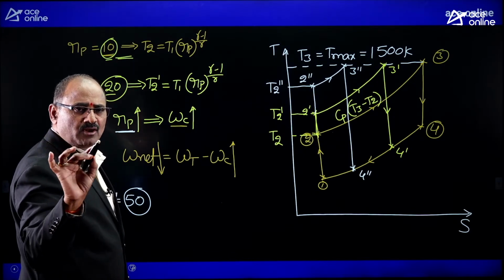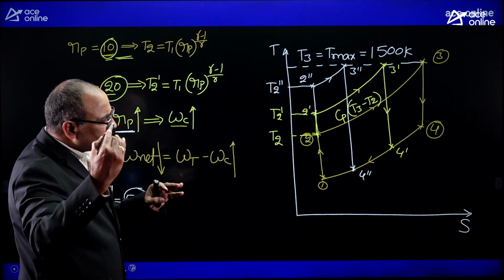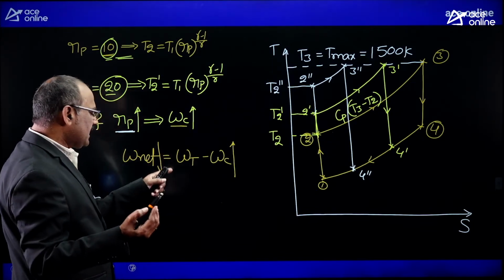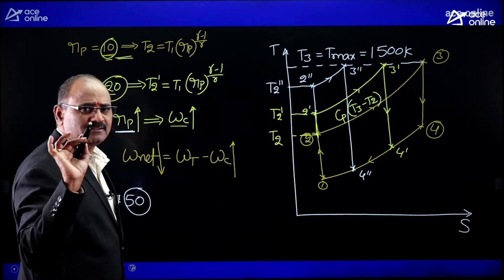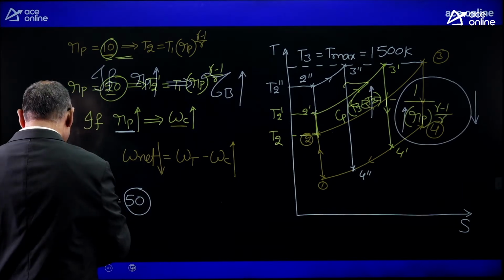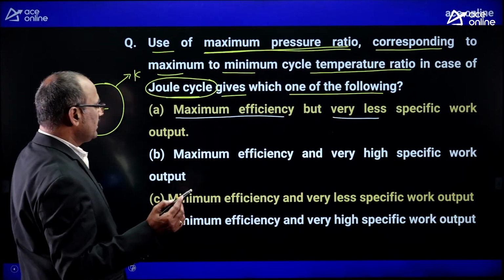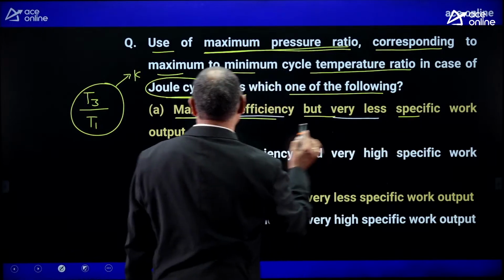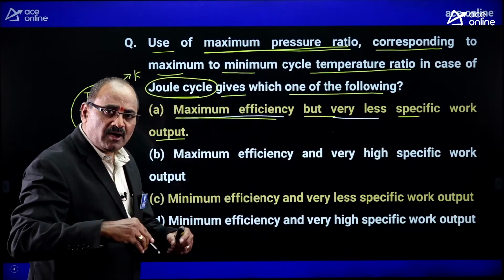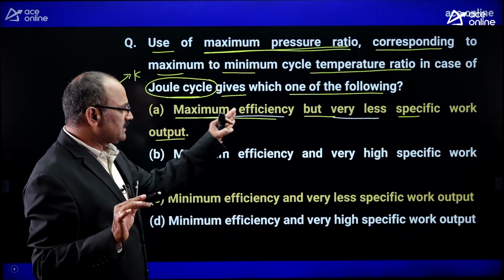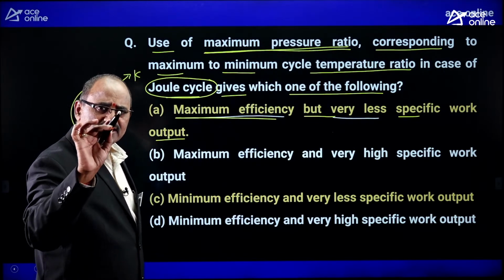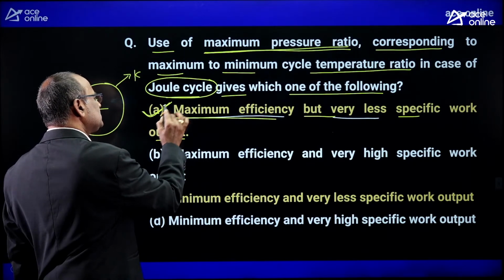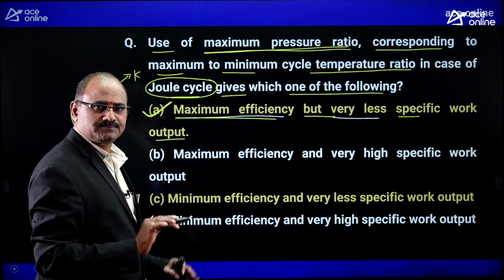So the moral is, when you keep on increasing the pressure ratio, thermal efficiency may be increasing, but net work output is decreasing. Okay. Now look at the options. Try to look at the first option: maximum efficiency but very less specific work output. Yes, when you keep on increasing the pressure ratio, efficiency is increasing but the specific work output decreases. Therefore, option A is absolutely correct.